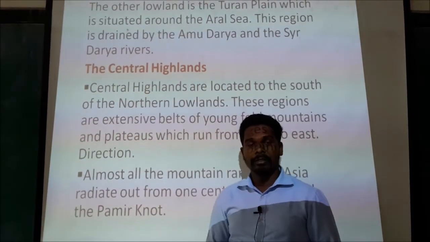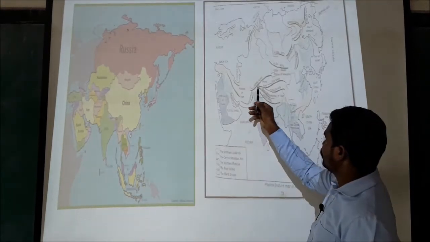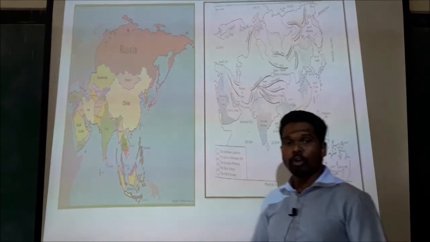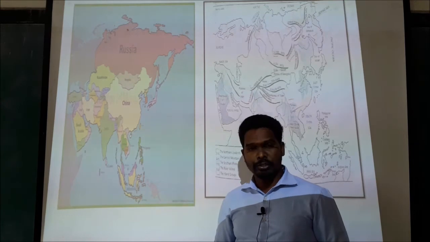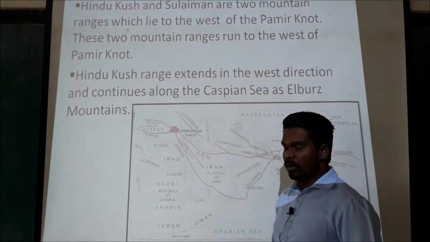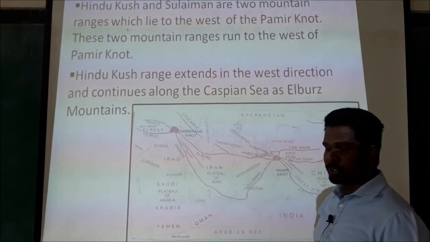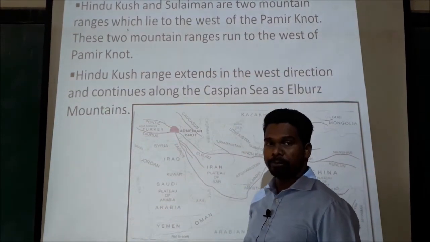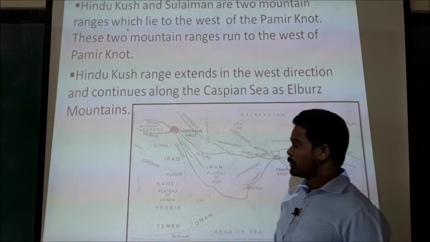called Pamir Knot. Pamir Knot is the central point from which all the important young fold mountains radiate out or originate. Okay. So dear students, now let us see the Pamir Knot. This is the Pamir Knot from which various mountain ranges radiate out, various mountain ranges originate.